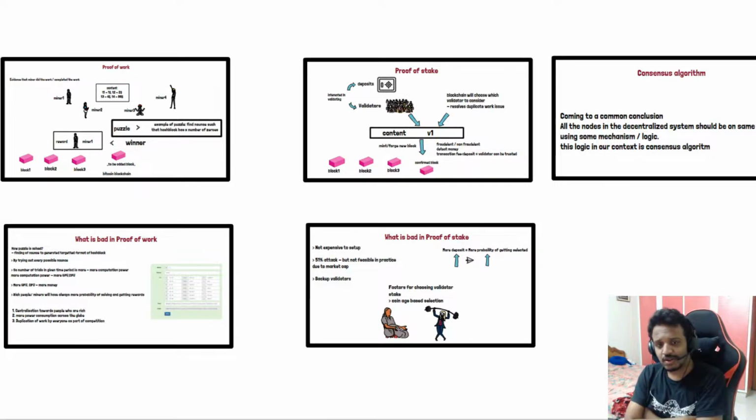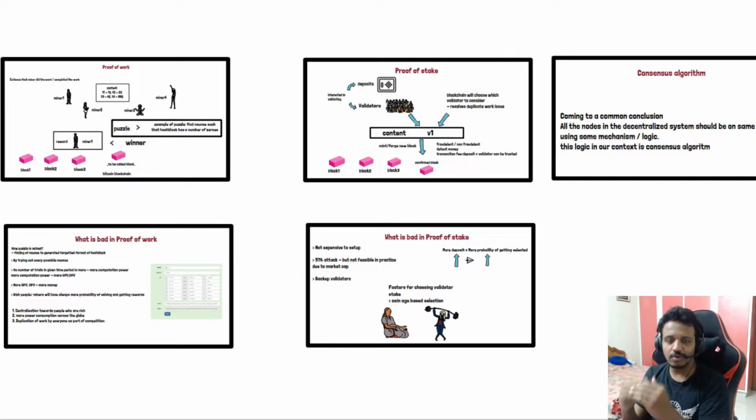And today we are going to talk about consensus algorithm. Without keeping much suspense, the algorithms that we are going to look into today under consensus algorithm: first is proof of work, and then second is proof of stake. So we are going to understand what is consensus algorithm, and then what is proof of work, and then why do we need it, and all the stuff that is required around proof of work.